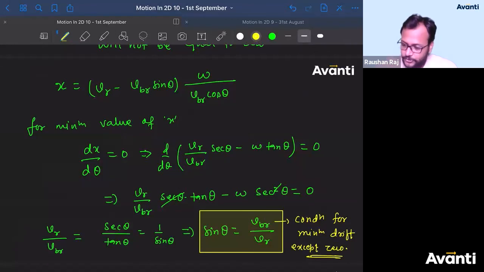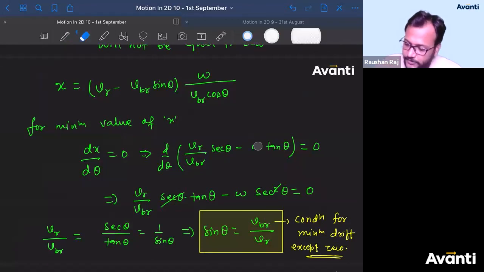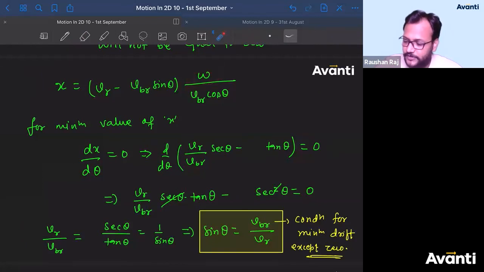W is on both sides, right? W will cancel out. I don't have to take W here. W will go to the right hand side, 0 by W will be 0 only. So that W will be cancelled. I don't have to worry about the W. This W is multiplied on both sides. ठीक है?